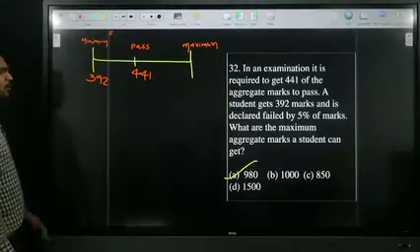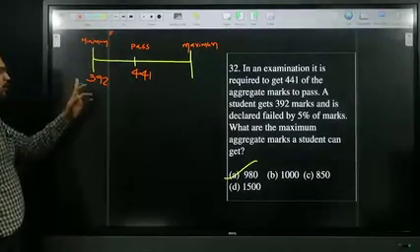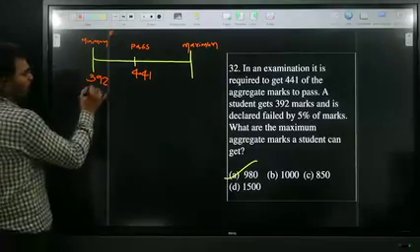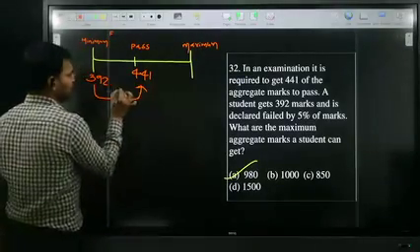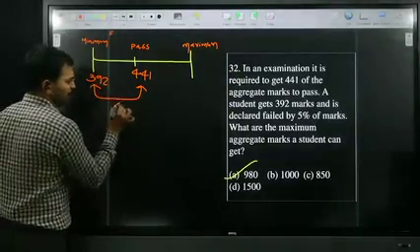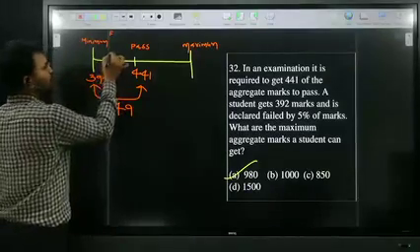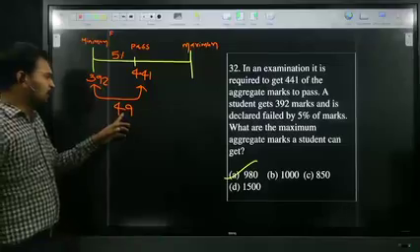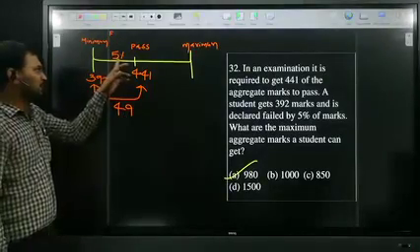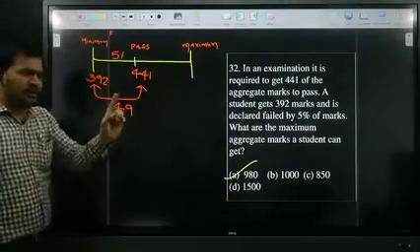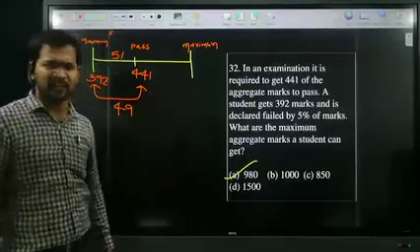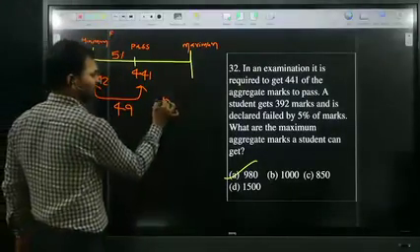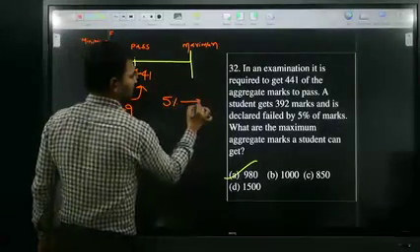Here, pass marks are 441, but a student got 392. How much difference is there in terms of marks? 49 marks. But the student failed the exam by how much percentage? 5 percentage. In terms of marks, 49 marks. But in terms of percentage, 5 percentage. Therefore, 5 percentage of the marks is 49.